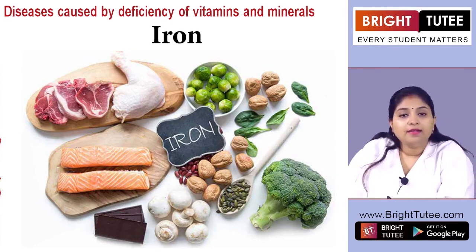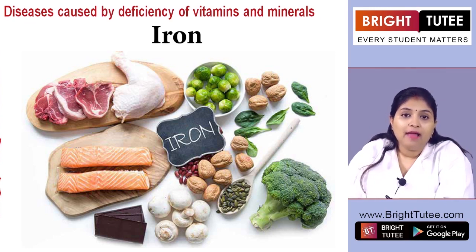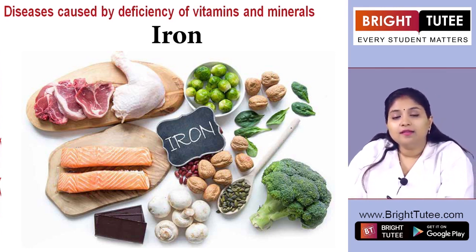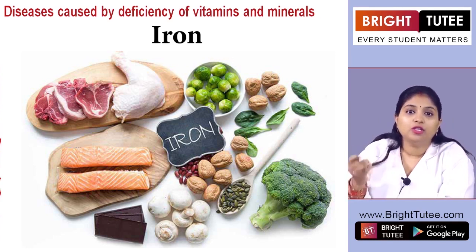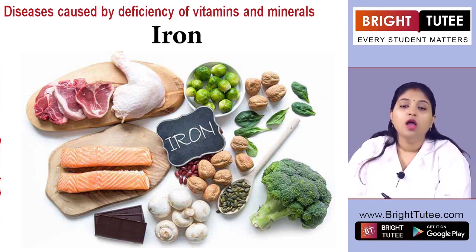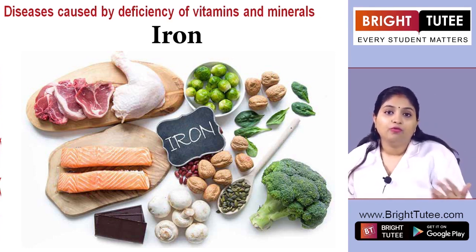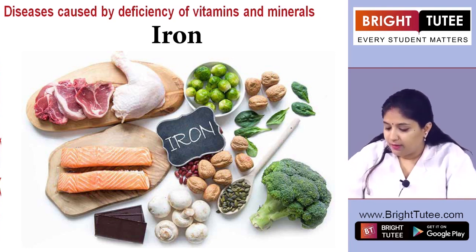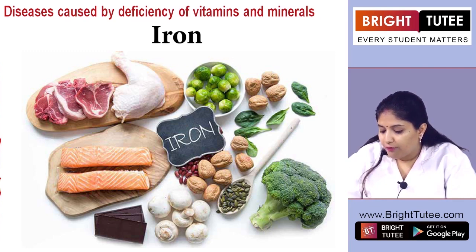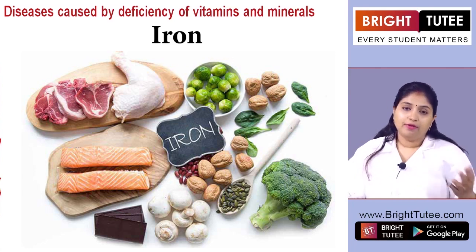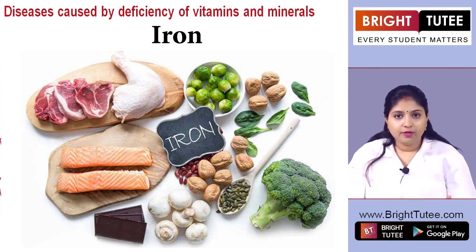Then next is iron, which is very important in the formation of blood, and that is why if iron is deficient, we suffer from the disease called anemia. This is where blood formation is quite slow, and the main problem with this is weakness. Enough blood is not able to form in the absence of iron. What is the source of that? Usually green leafy vegetables like spinach are a rich source of iron. Apart from that, we also have pomegranate, which is again a very important source of iron, and there are other sources as well.